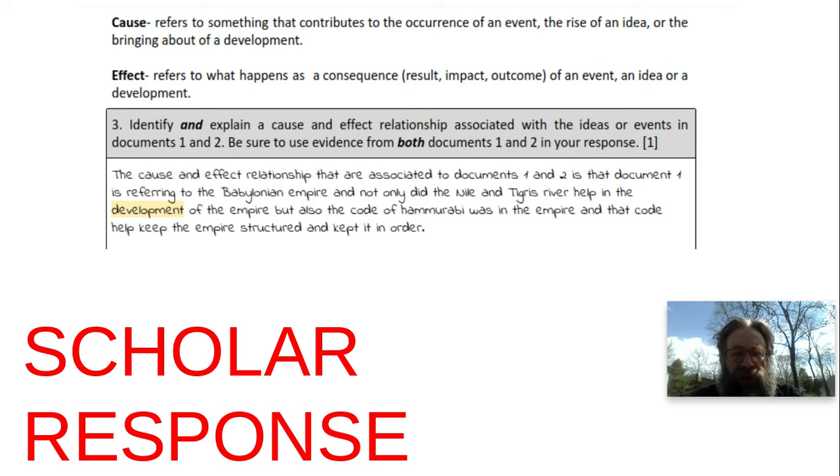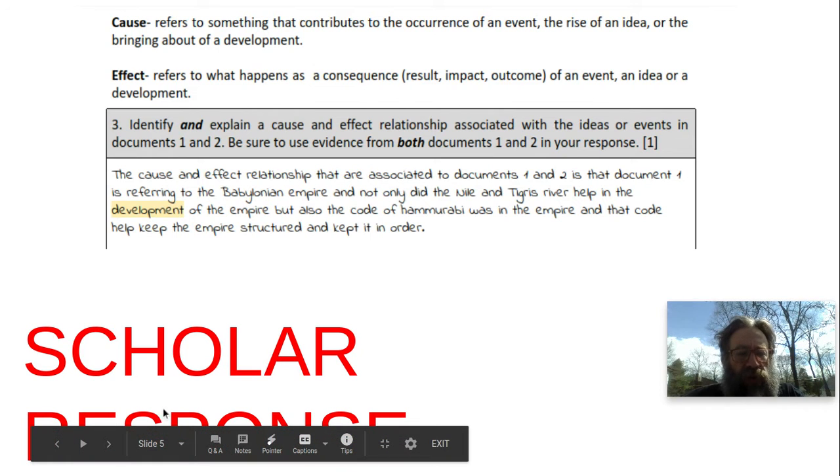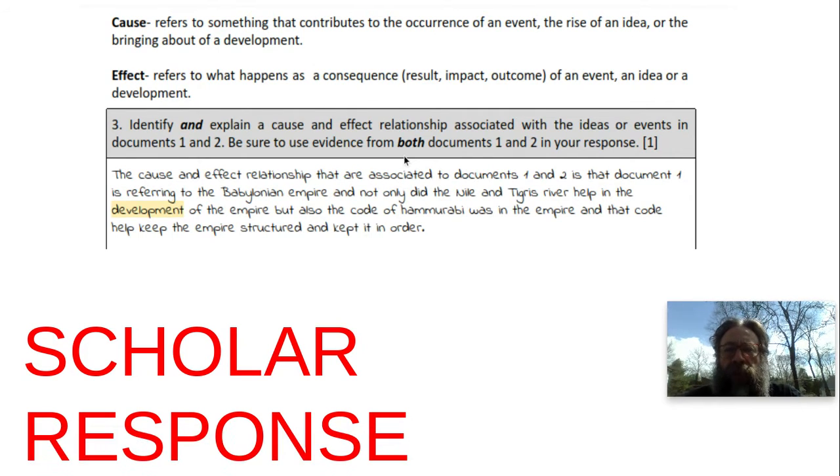The cause and effect relationship that are associated to documents 1 and 2 is that document 1 is referring to the Babylonian Empire, and not only did the Nile and Tigris River help in the development of the empire, but also the Code of Hammurabi was in the empire, and that code helped keep the empire structured and kept in order. Okay, so what can we do to improve this?